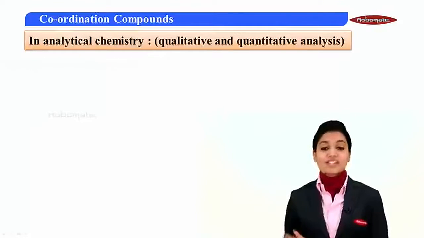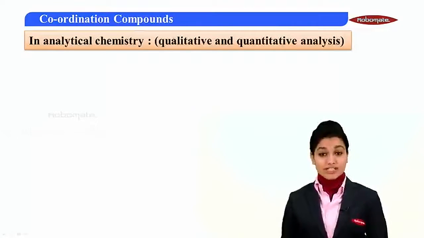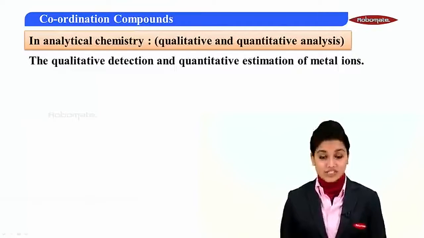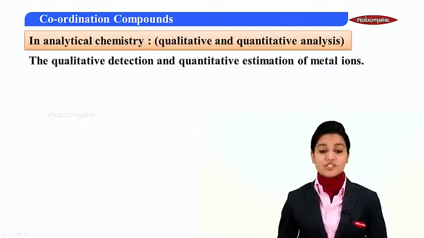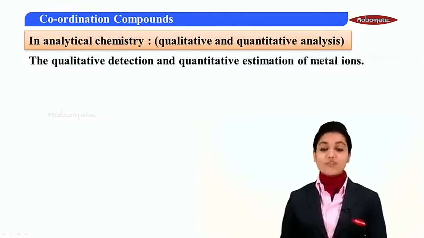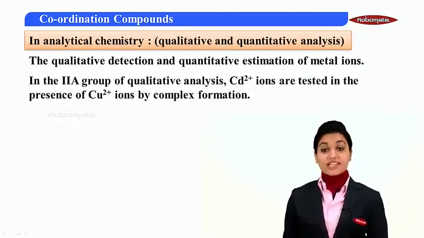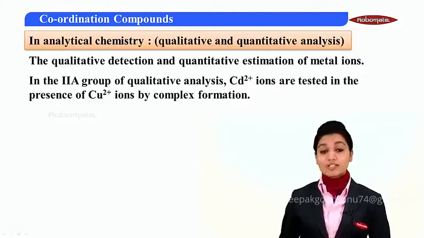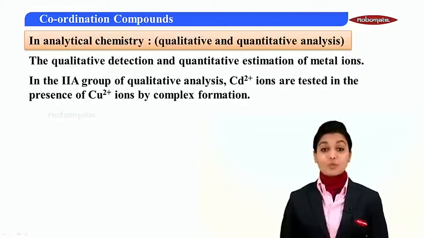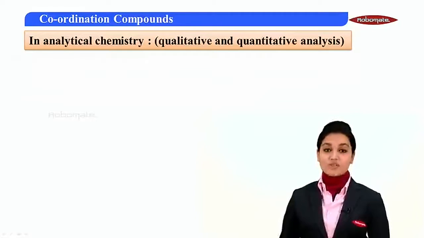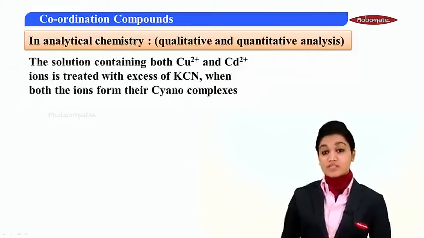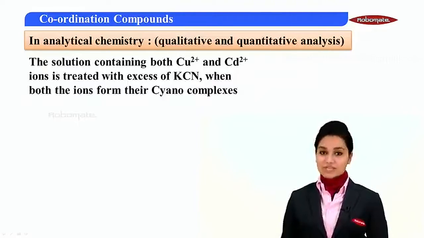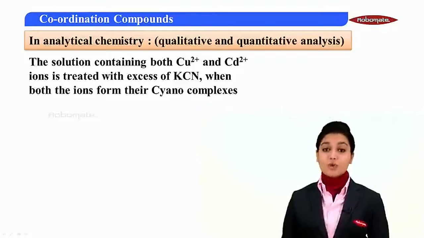The next one is in analytical chemistry for qualitative and quantitative analysis. The qualitative detection and the quantitative estimation of metal ions can be done with the help of coordination compounds. In the second group of qualitative analysis, cadmium 2+ ions are tested in the presence of copper 2+ ions by the formation of a complex. The solution, which contains both copper and cadmium ions, is treated with excess of potassium cyanide. Both the ions form complexes.